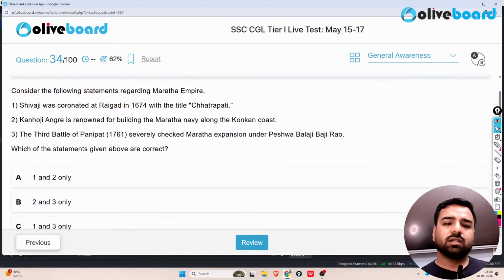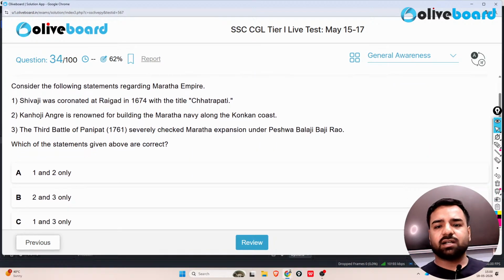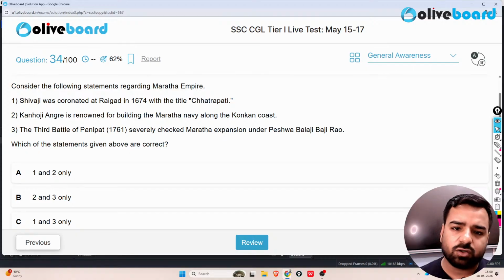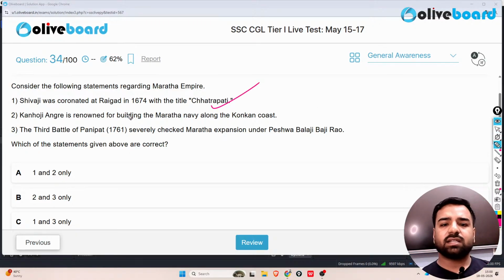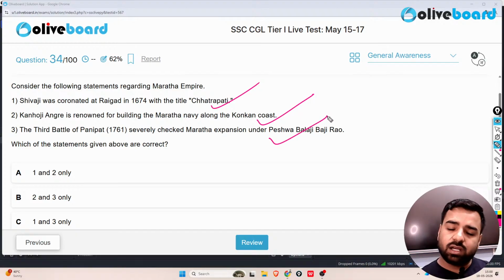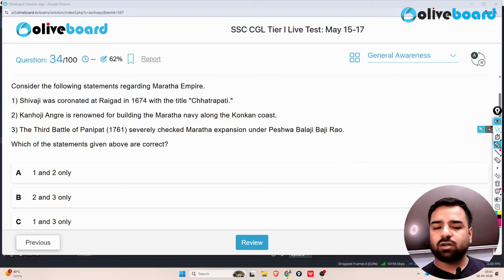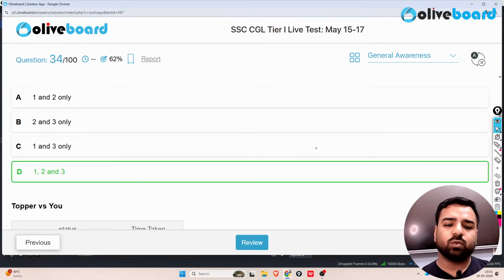Next. Consider the following statements regarding the Maratha Empire. Shivaji was coronated at Raigad in 1674 with the title Chhatrapati. That's correct. Kanhoji Angre is renowned for building the Maratha navy along the Konkan coast. Again correct. The Third Battle of Panipat severely checked Maratha expansion under Peshwa Balaji Bajirao. Guys, all 3 statements are correct. So what is the correct answer? The correct answer will be option number D, and that is 1, 2 and 3.